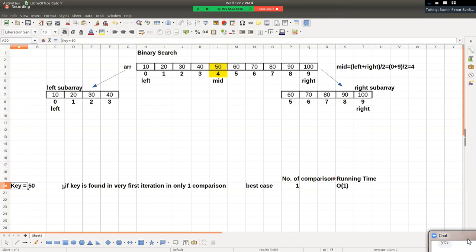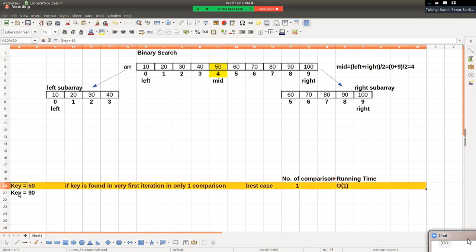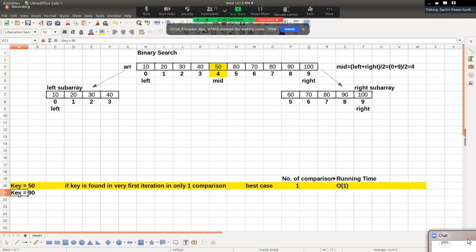Now pay attention. So what if value of key is, let's say, equal to 90? Sir, if the value of key... Which case did we consider earlier? We considered the best case. So we consider best case, right? Now we consider another value of key, right? Now if the value of key is 90, pay attention.